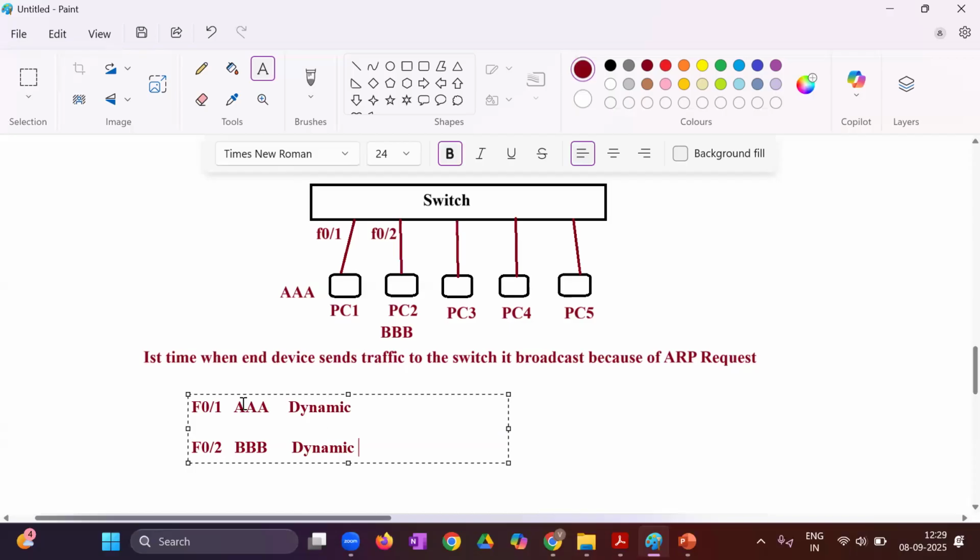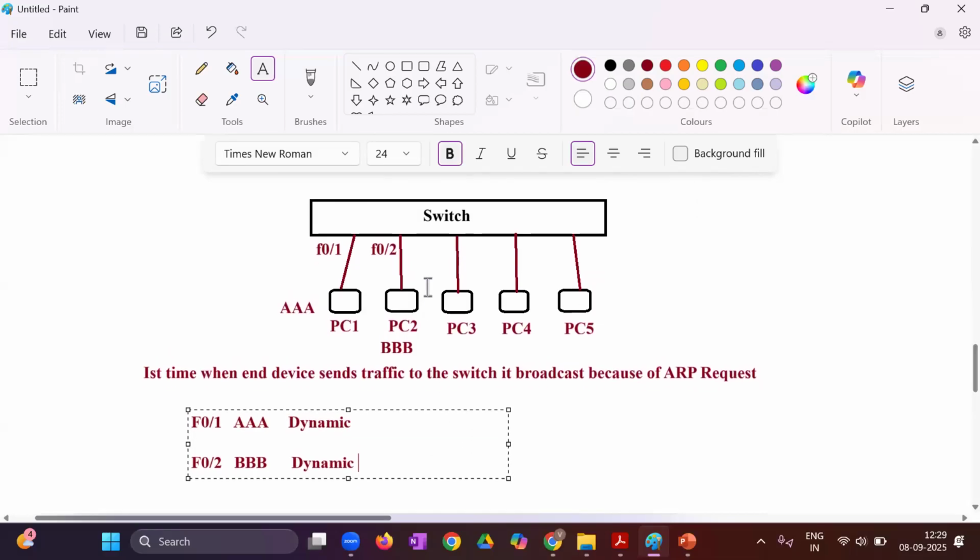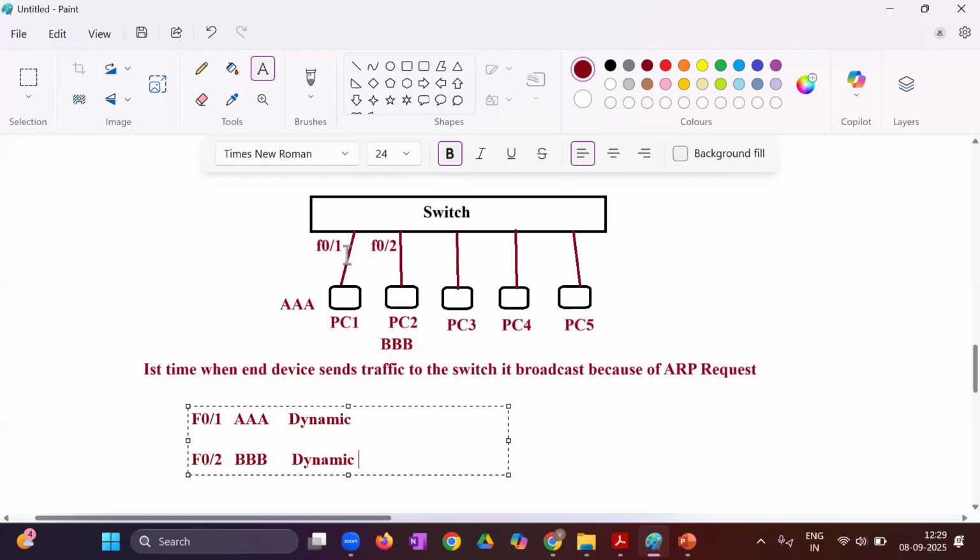So these are the MAC addresses of the devices that are connected there, because they are sending the traffic. Each interface will have its own device. When they communicate, the switch maintains a MAC address table. But it is not permanent.